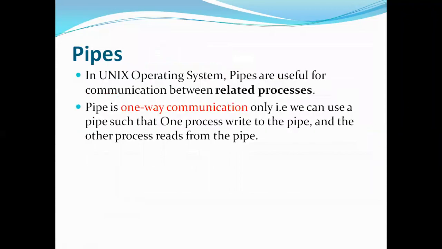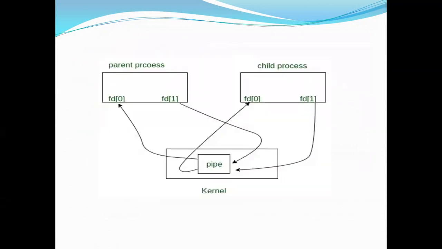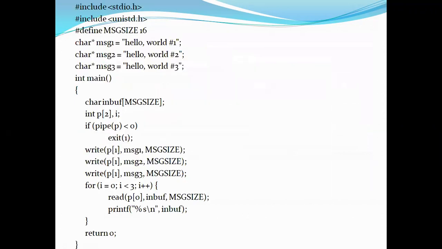Next, we have seen two case studies, two mechanisms that we have in the Unix operating system. One is pipes, which are used between related processes, for one-way communication. We have seen how to create that using the int pipe syntax, and we have seen a program.